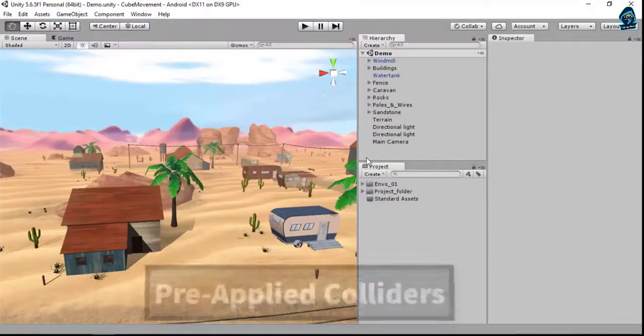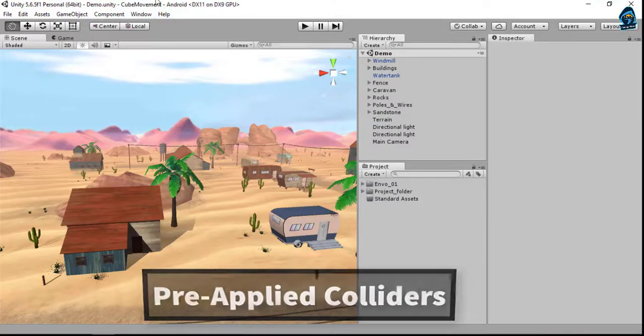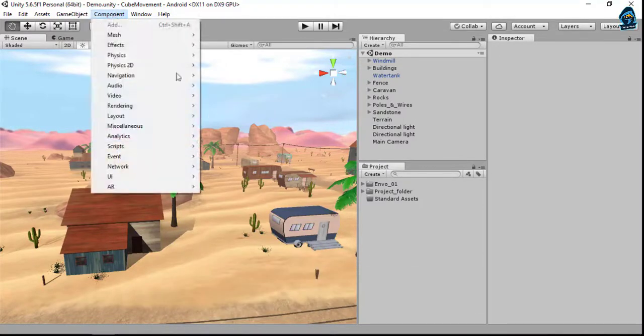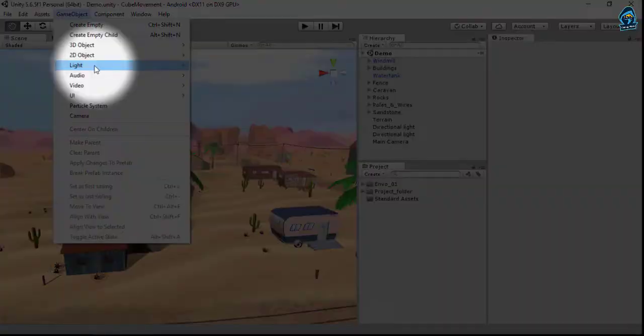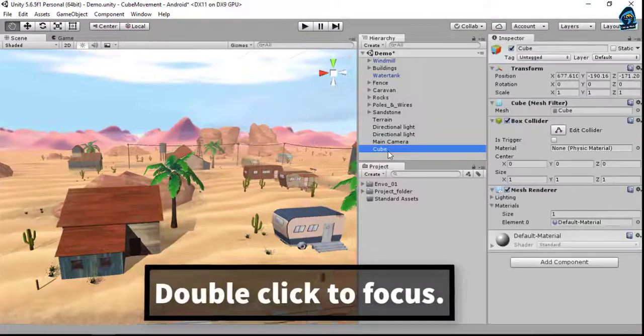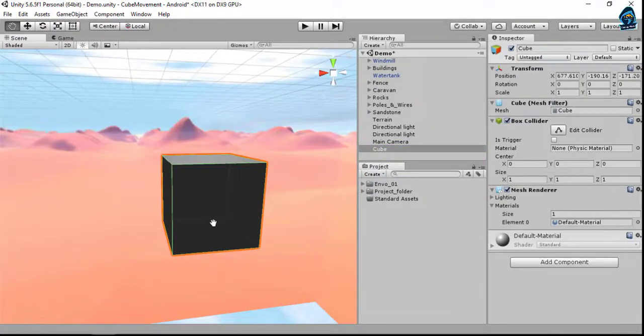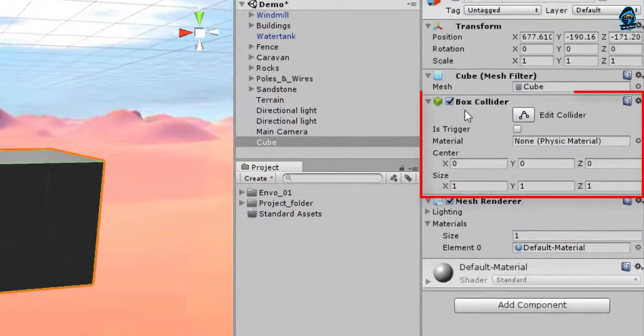Unity offers many built-in colliders on various objects that we are using. For example, the game object and the cube. Double click on the cube to find out. When you add a cube into your scene, you can see in the inspector that the box collider is already added to it.